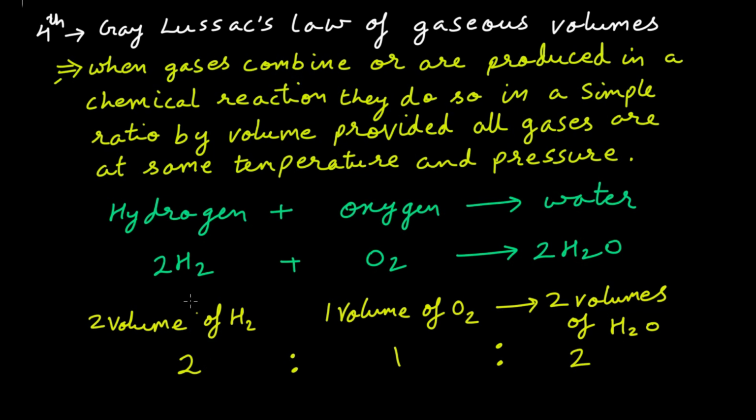Now how did this happen? How can there be 2 volumes of hydrogen reacting with oxygen to give 2 volumes of water? Now you should be thinking that 2 plus 1, this 2 plus 1 O2 must give 3, right? But this is not the way.